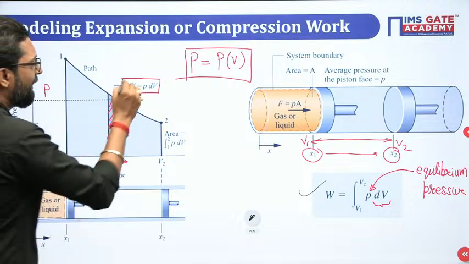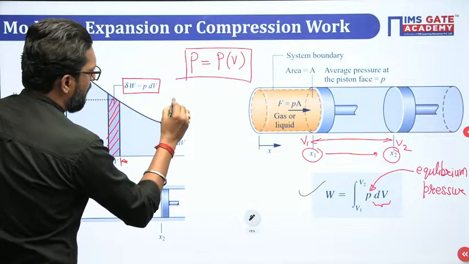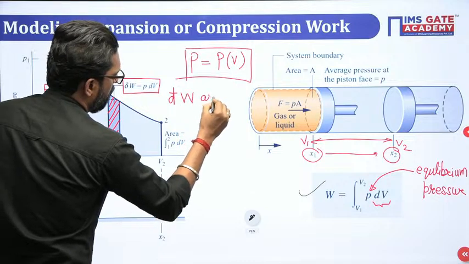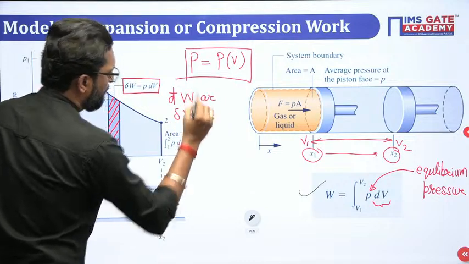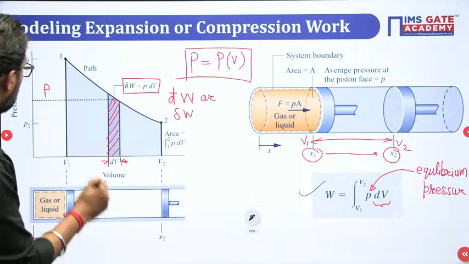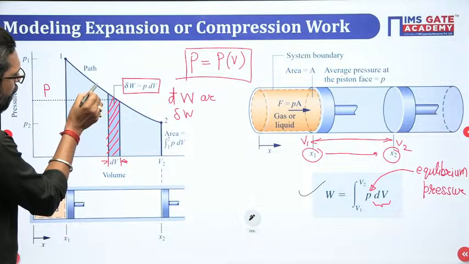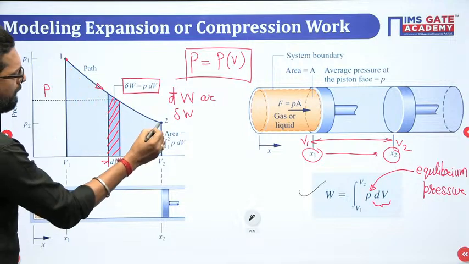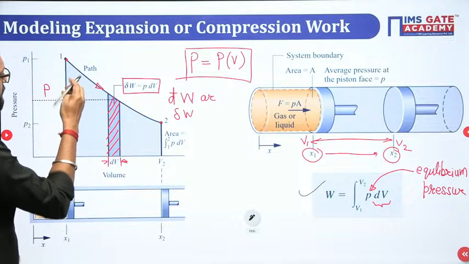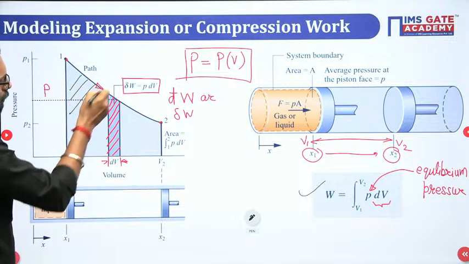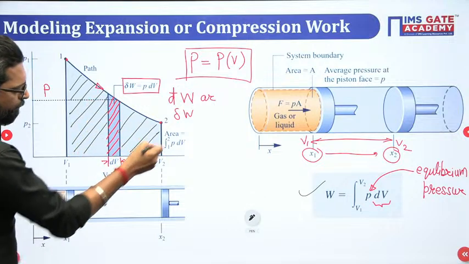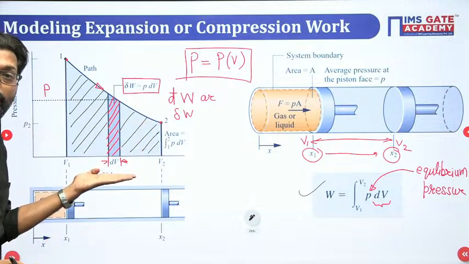Why del? We have to represent this work either in the form of dW or del W. These are the representations. Why? Because it is a path function. Now the process will follow from point 1 to point 2. If we integrate from volume V1 to V2, that is your total area of the system, the total area under the graph along a volume projection.